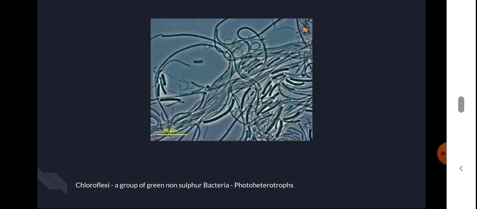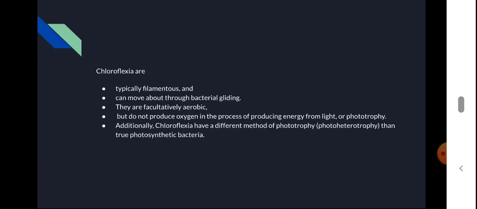Then this is Chloroflexi, which comes under heterotrophic prokaryotes. It is a group of green non-sulfur bacteria. They are photoheterotrophs, and Chloroflexi is one of several groups of green non-sulfur bacteria.